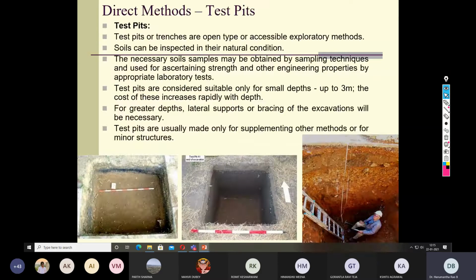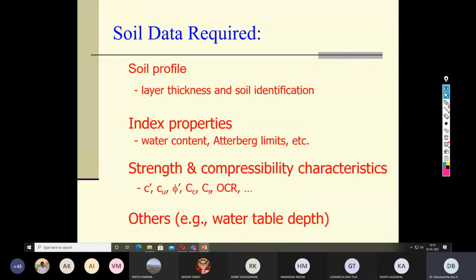The samples are collected from location to location, and in a single borehole from different depths. Say, for example, a borehole is made for a depth of 10 meter. Then we can collect the soil sample, say, every 2 meter: 2 meter, 4 meter, 6 meter, 8 meter, 10 meter. That means from a single borehole of 10 meter depth, we can collect 5 or 6 soil samples. While this is at a single location.